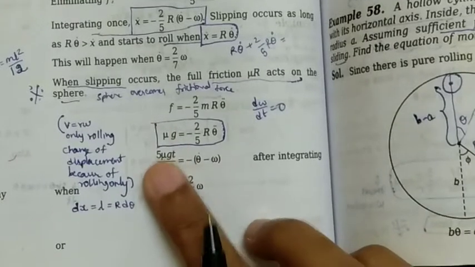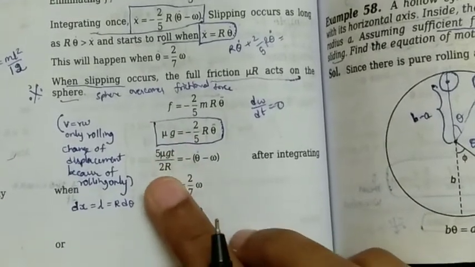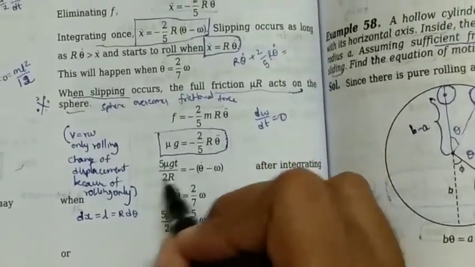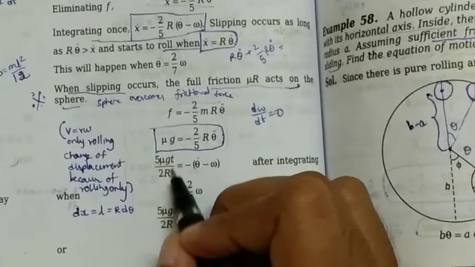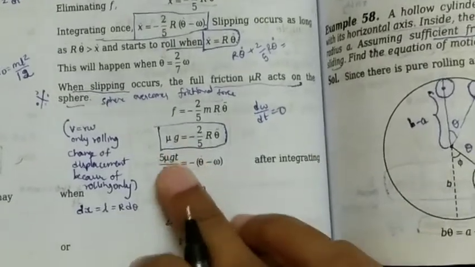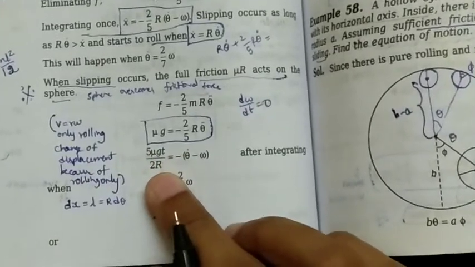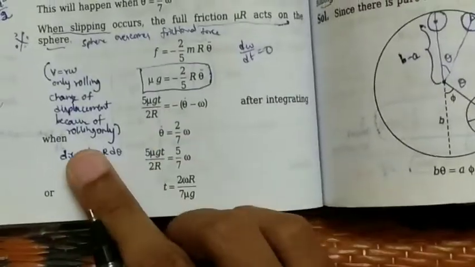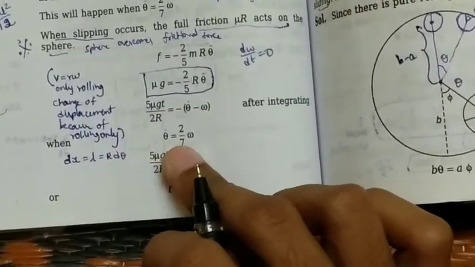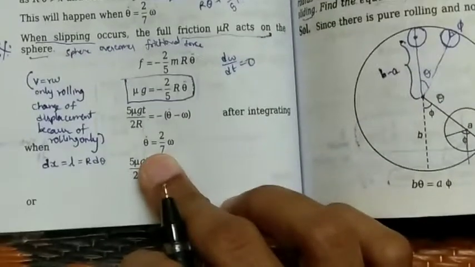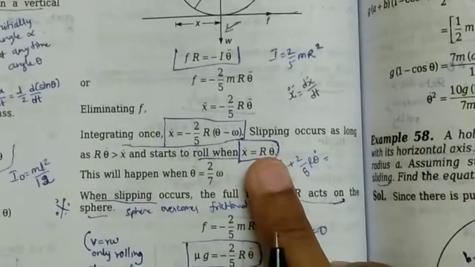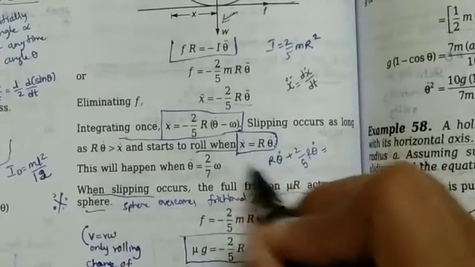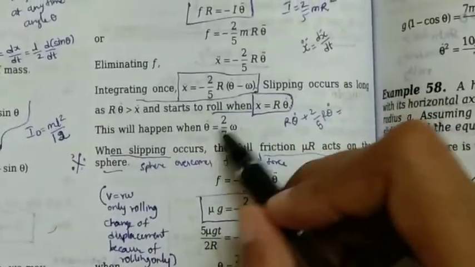Sending this 5 to that side and 2 to that side, you would have 5 mu g by 2, and r also to that side. In the numerator here we are having 2r, so that goes to the denominator. So 5 mu g t by 2r equals theta dot minus omega. This is the calculation. When theta dot is 2 by 7 omega, as it is said, the sphere rolls without sliding at that point of time when x dot is equal to r theta dot. So at that time the angular velocity is 2 by 7 omega.